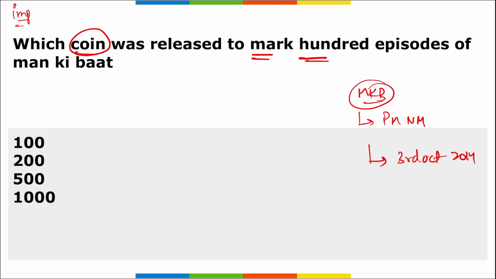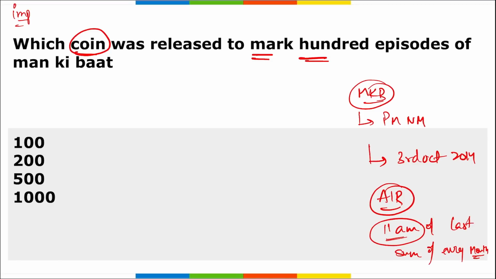Man Ki Baat, that is Words from the Heart, is a monthly radio program aired on All India Radio at 11 AM on the last Sunday of every month. The program has covered a wide range of subjects including social issues, government policies, cultural events, and it is a way for Prime Minister Narendra Modi to connect with the people of India and share his thoughts and ideas with them.